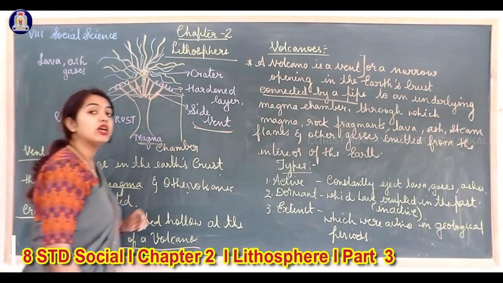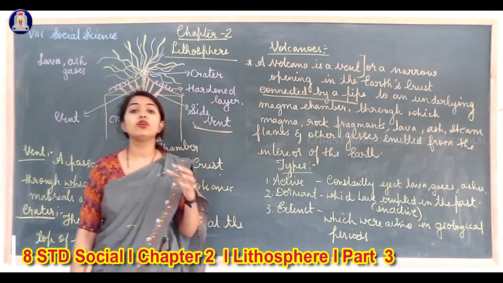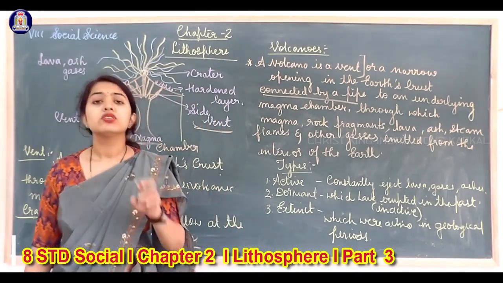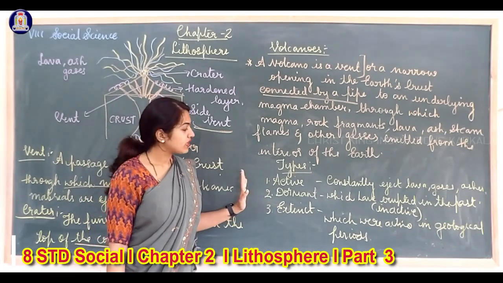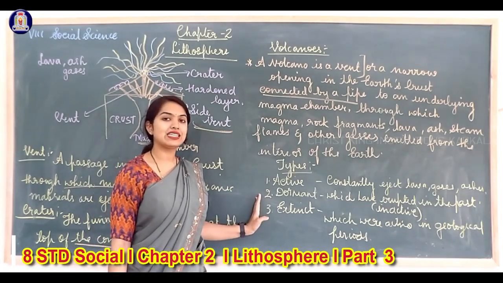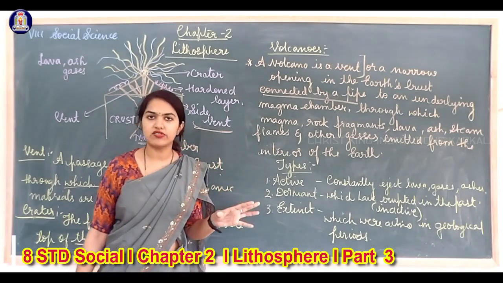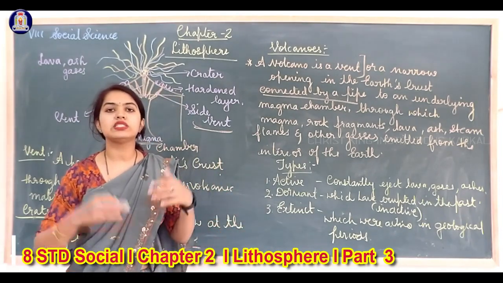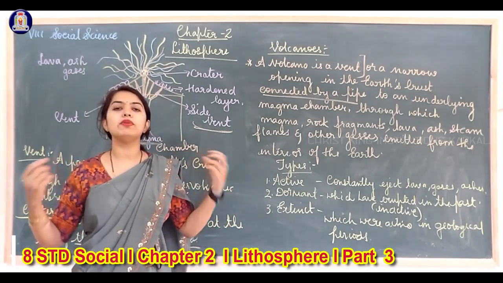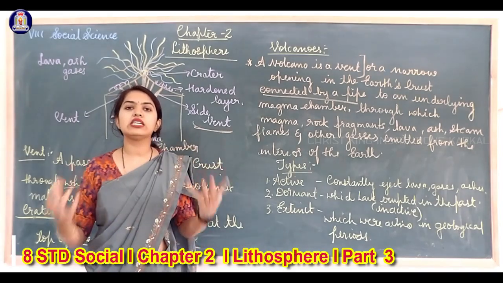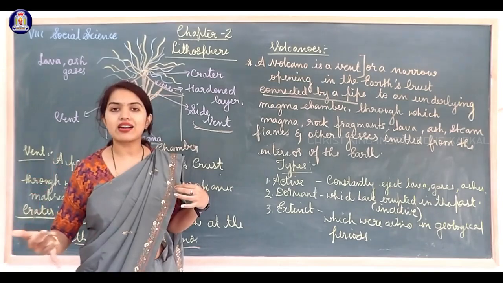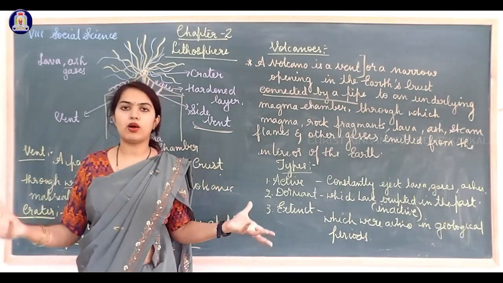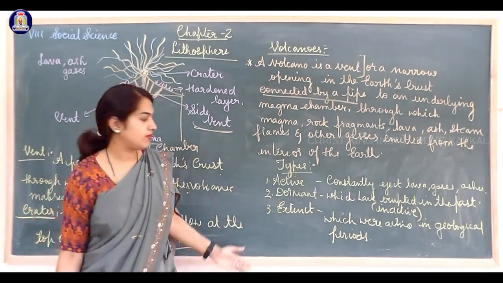Okay students, so volcanoes have a few types. There are three types of volcanoes: active volcanoes, dormant volcanoes and extinct volcanoes. Active, as the name itself says, are the volcanoes which are always active, where the emission of lava, steam, ash, gas usually happens. They are very active. Anytime the lava can come out, every time the volcano can erupt.